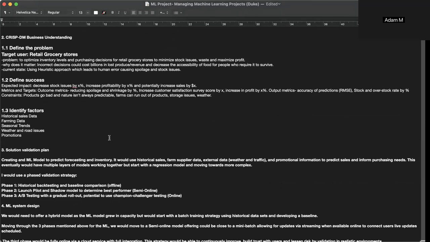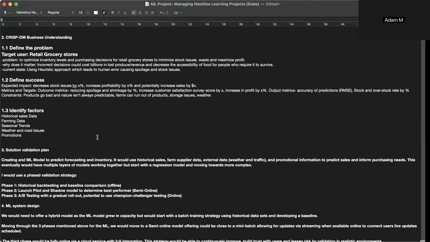For success, we would expect our impact to decrease stock issues by a certain percentage, increase profitability, and potentially increase sales by a dollar value. So combining our metrics and our targets, our outcome metrics would be reducing spoilage and shrinkage by a percentage, increasing customer satisfaction, and increasing profit. The output metrics would be using an accuracy prediction like RMSE, as well as the percentage of stock and overstock rate.